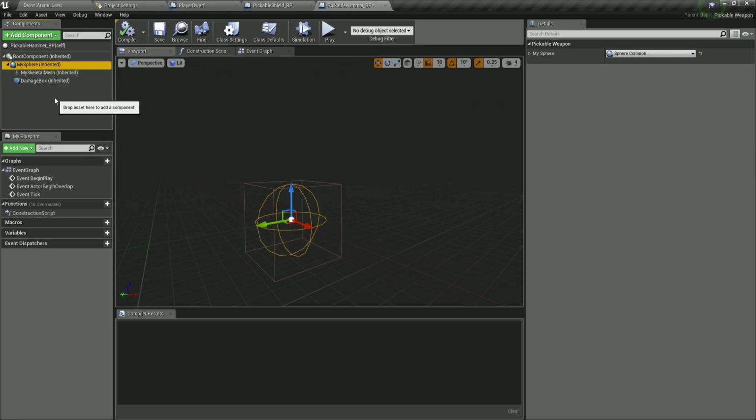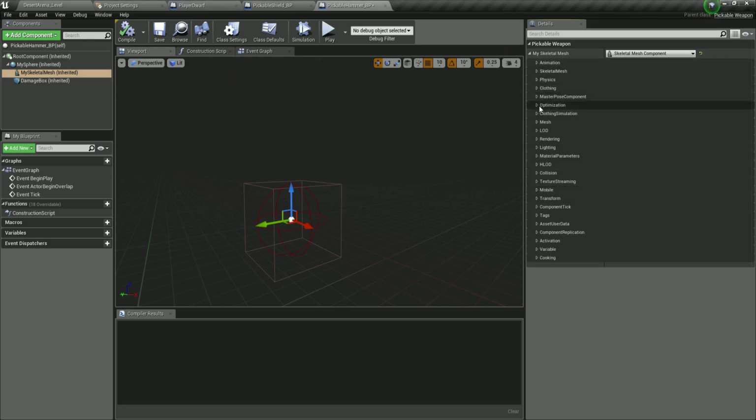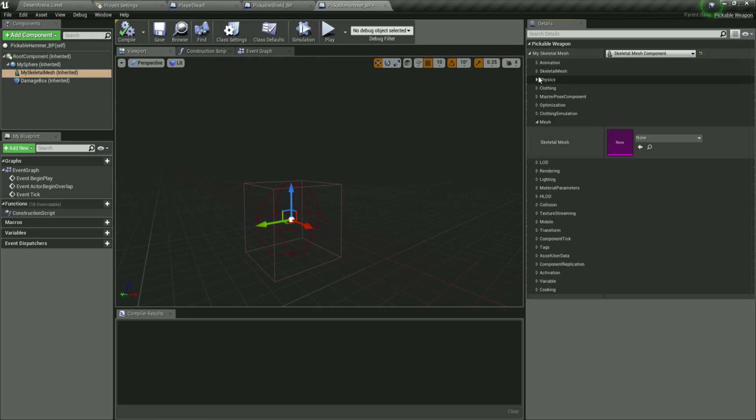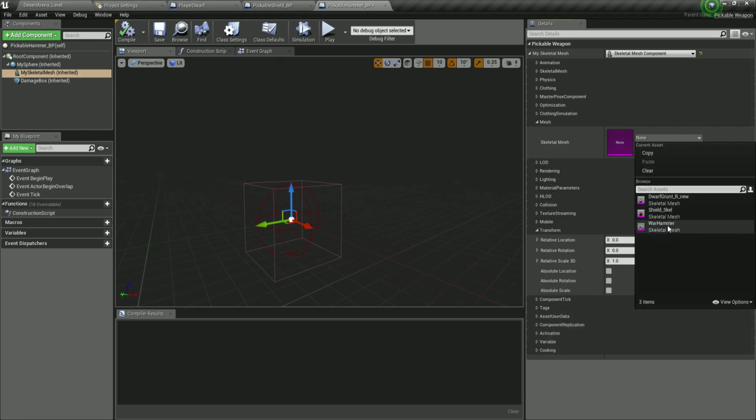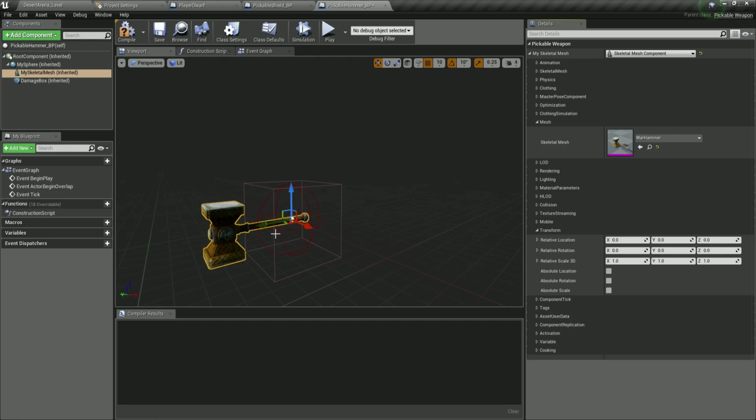So what I'm going to do now is simply select my skeletal mesh and click on the drop down list in the details. Click on the drop down list and we're going to go under the mesh, and let me just find where the transform is. Yeah, here it is, our transform. Because we do need to select the mesh and position the transform. So take over here the skeletal mesh and we're going to select the hammer. There you go, we have the hammer. Set the Y on the relative location to -33 just to move it a little bit forward as you saw.